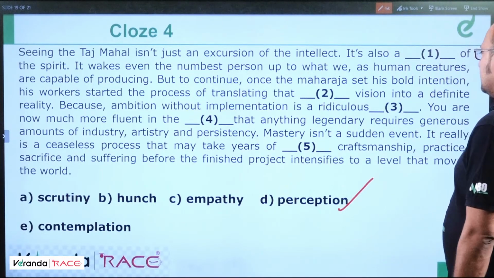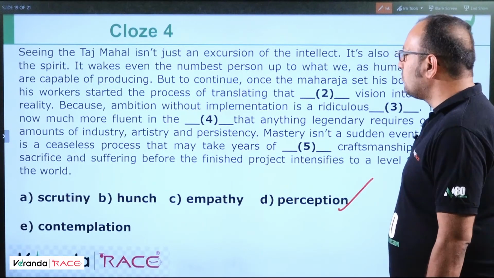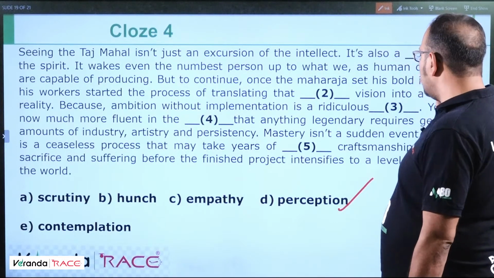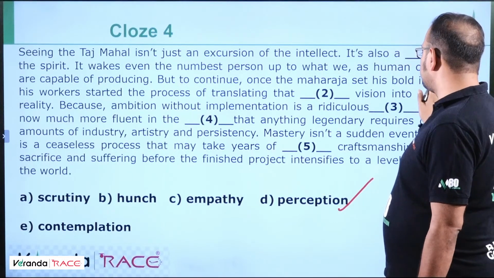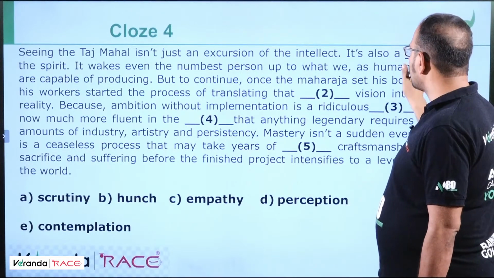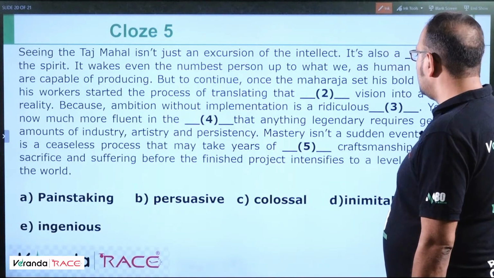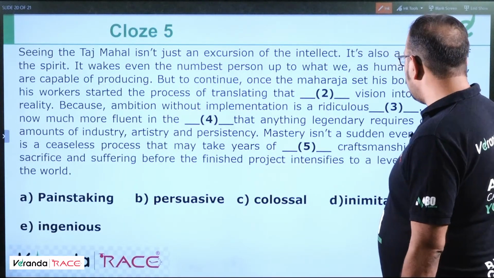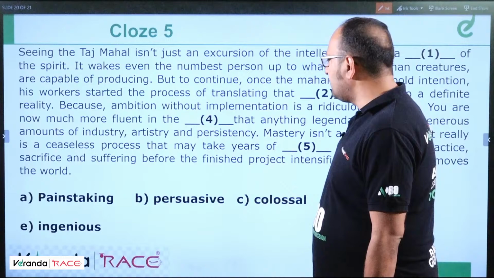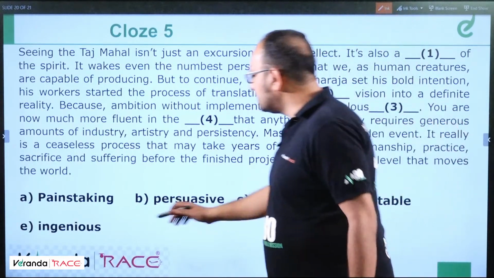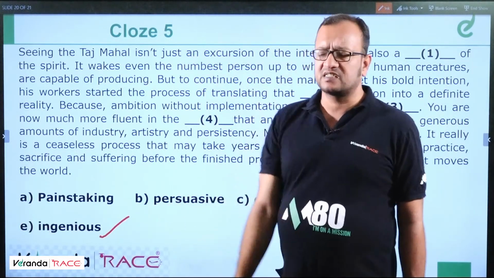Mastery isn't a sudden event. It really is a ceaseless process that may take years of dash craftsmanship. Question number 5: inimitable, persuasive, painstaking, ingenious. So it should be ingenious. Ingenious means very genius.